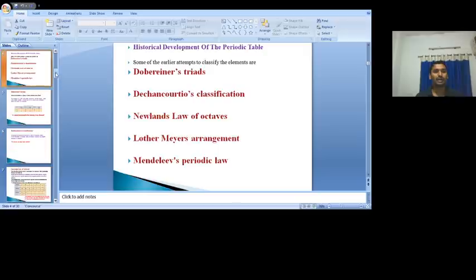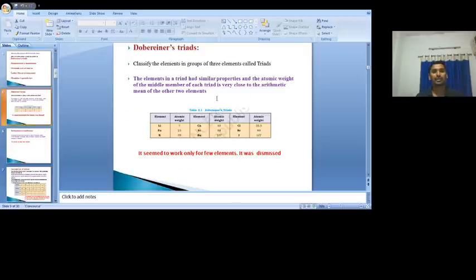In Dobereiner's triads, the elements are classified into groups of three elements. Whatever elements were available at that time, three elements were grouped together. In order to group three elements, two conditions are needed.